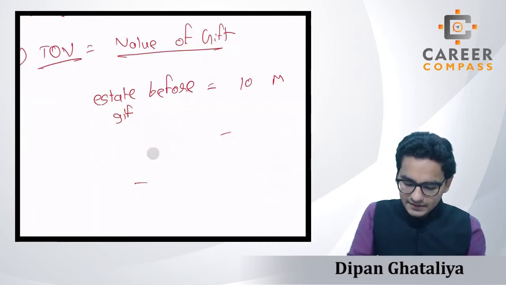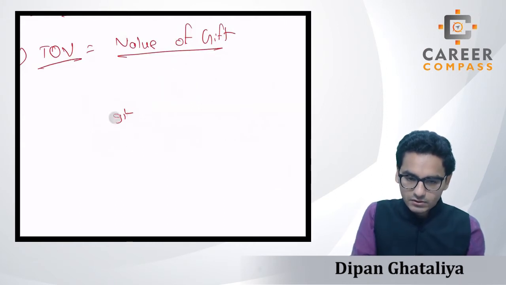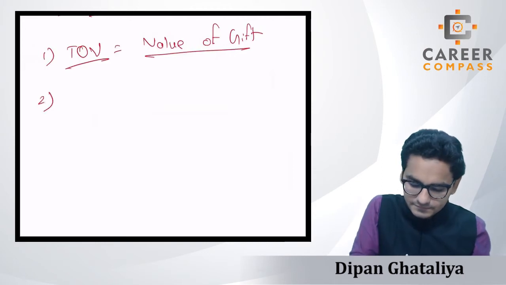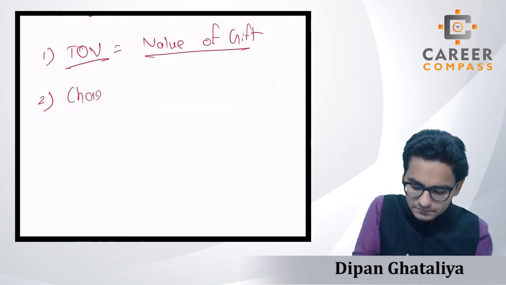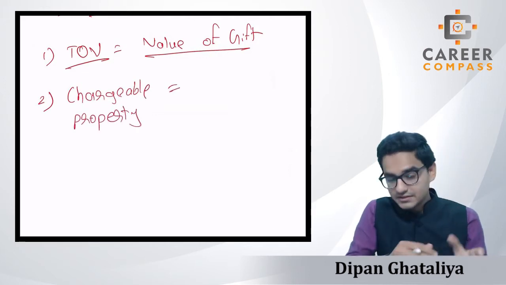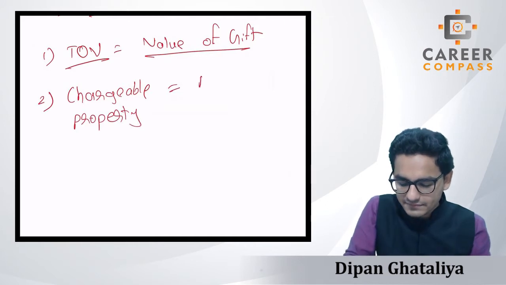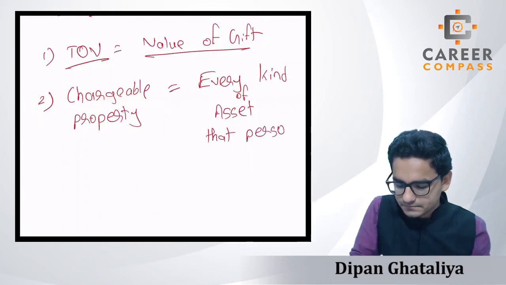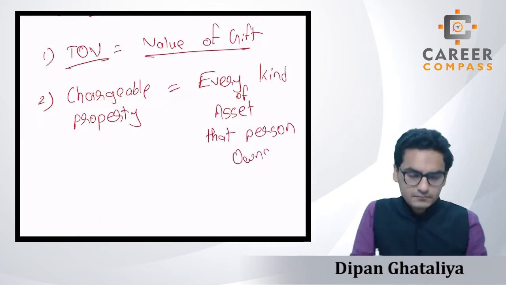Now, students, our next topic is chargeable property. Students, chargeable property means nothing but every kind of asset that a person owns, right?